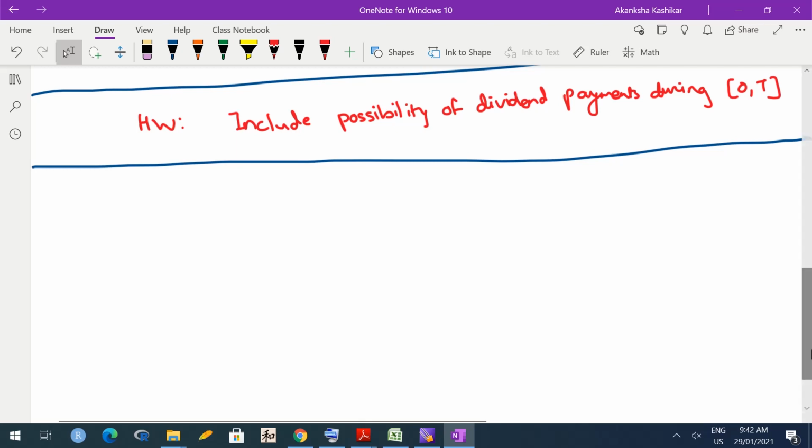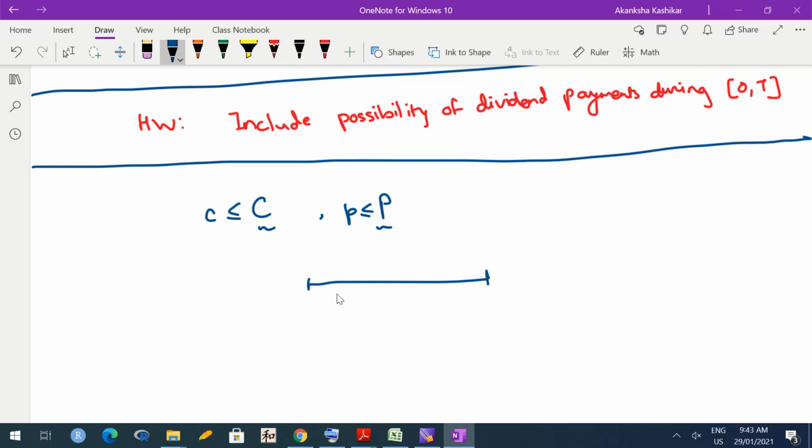What about American options? Initially we said that because American options give you more flexibility, generally small c is less than or equal to capital C and small p is less than or equal to capital P. That is, American options are supposed to be more expensive because they offer you more flexibility, because you can exercise the option at any time point between 0 to T. However, just because you have a choice doesn't mean that you are going to use that alternative. And it is especially true for call options.